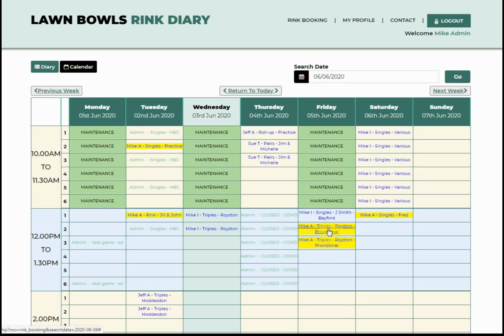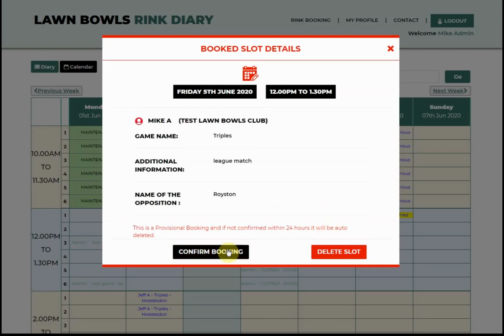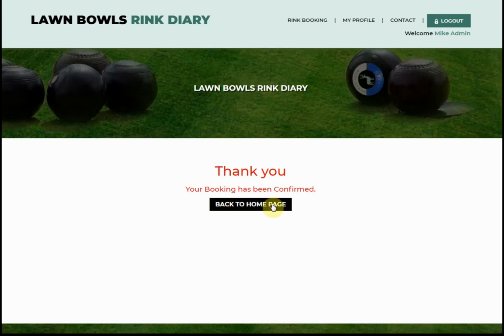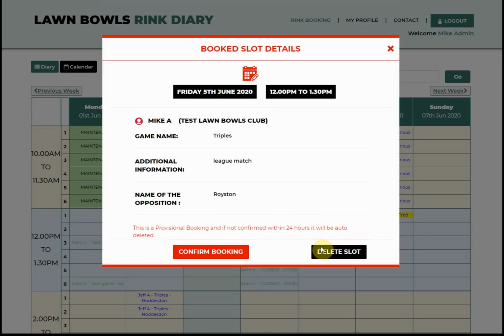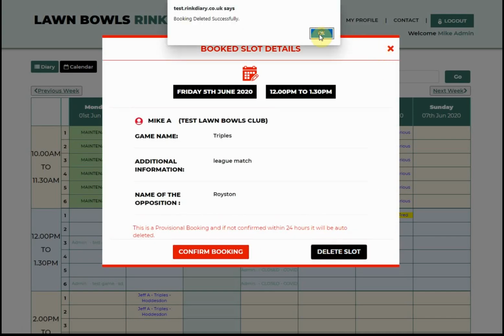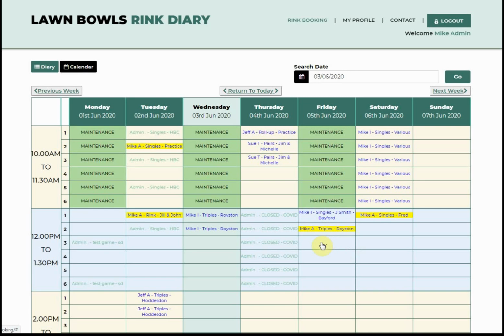Now we're going back to the booked rinks, the provisional ones. If you click on that, you've got the confirm booking or delete slot here. So you can confirm that booking. So let's book that one. As you can see, that's now changed from provisional to booked. You don't want the other one, you've changed your mind. So you can delete that. Very simple, like that, and it disappears. That now becomes available for other players.